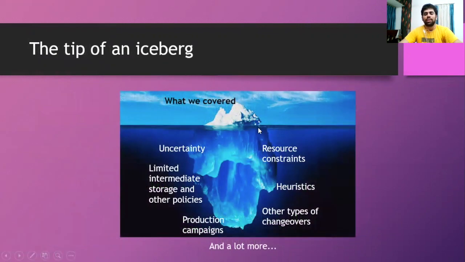So basically we are saying that what we have covered here is just the tip of an iceberg. There are plenty more situations you will come across in real life problems, like the factor of uncertainty. There will be some resource constraints. There will be some limited intermediate storage. There will be some policies. We may have to use some other heuristics, other types of changeovers. There are production campaigns and a lot more stuff.